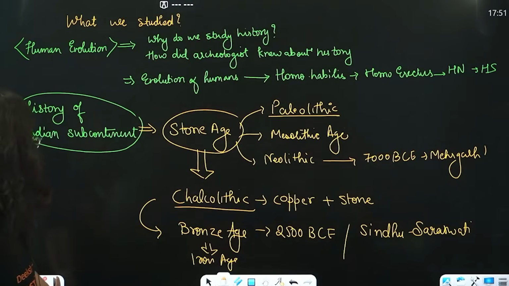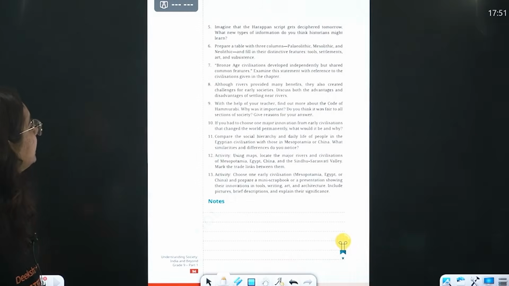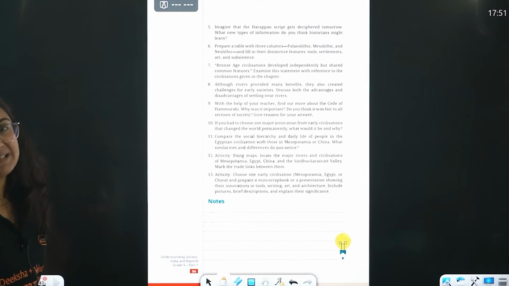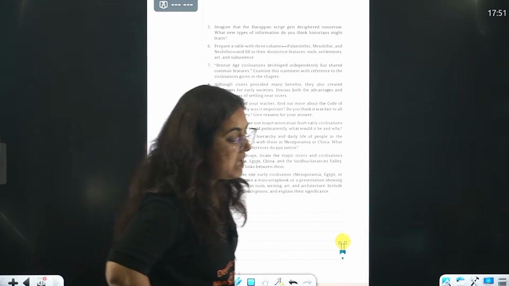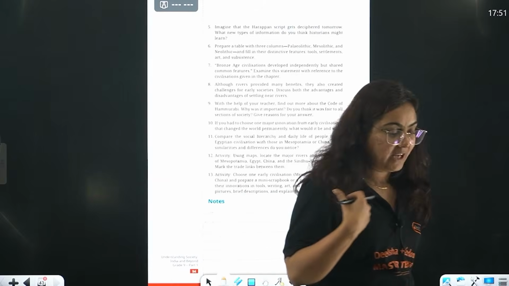Okay, chalo. Next question in the NCERT. Imagine that the Harappan script gets deciphered tomorrow. Wow, it would be great. So what new types of information do you think historians might learn? I will tell you what I personally believe.